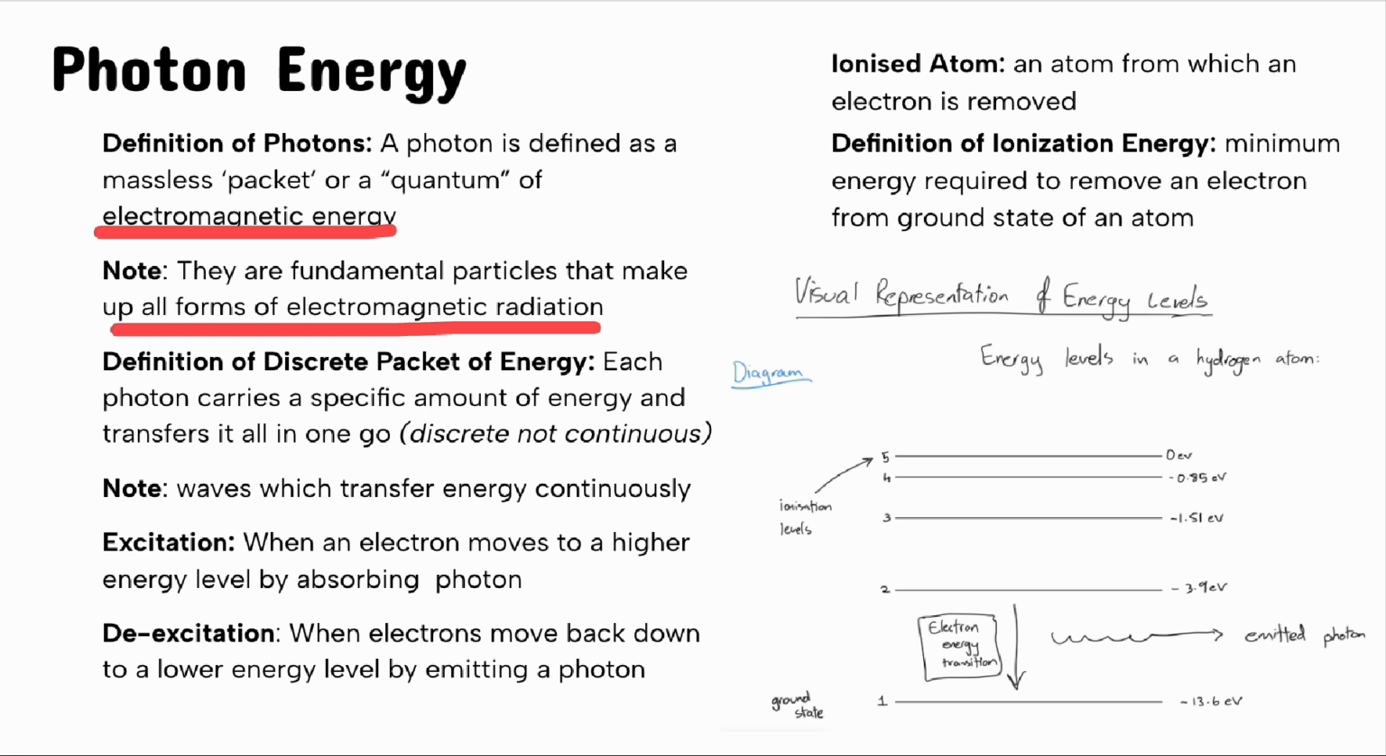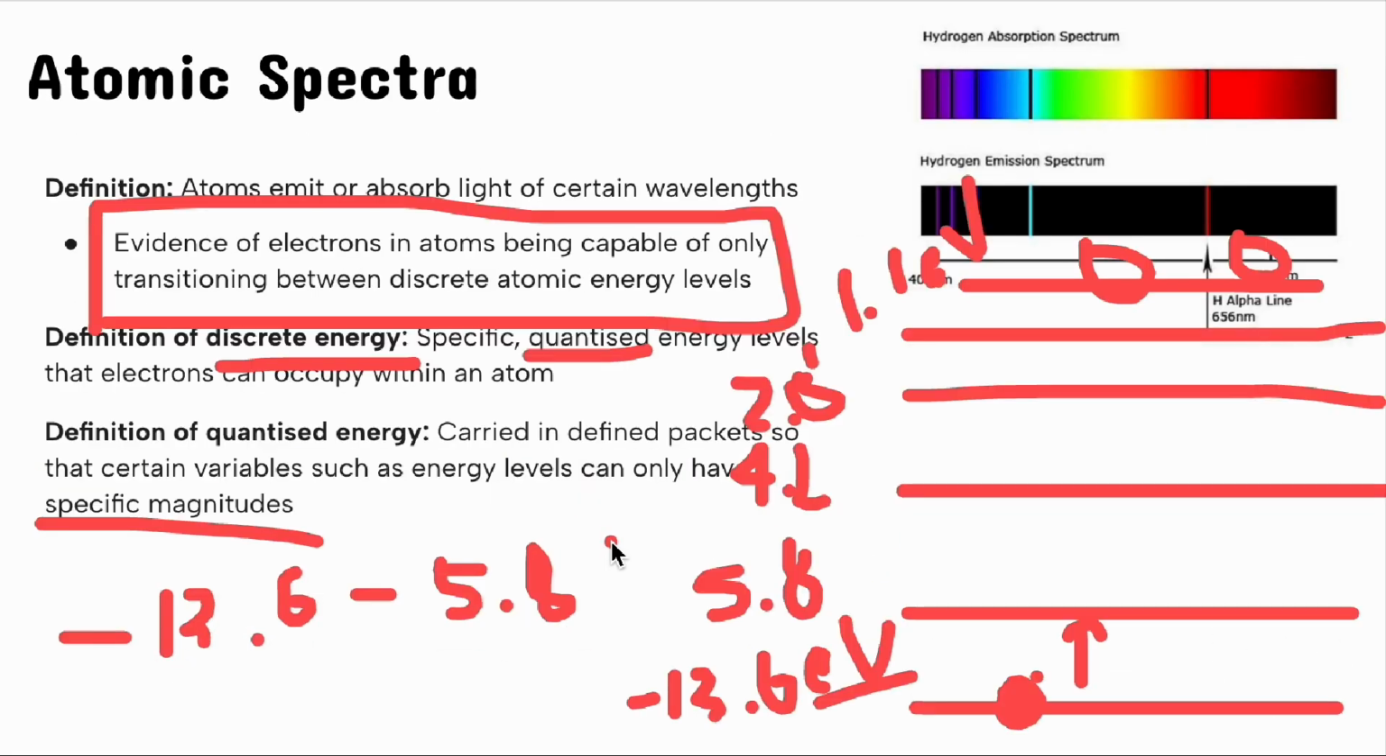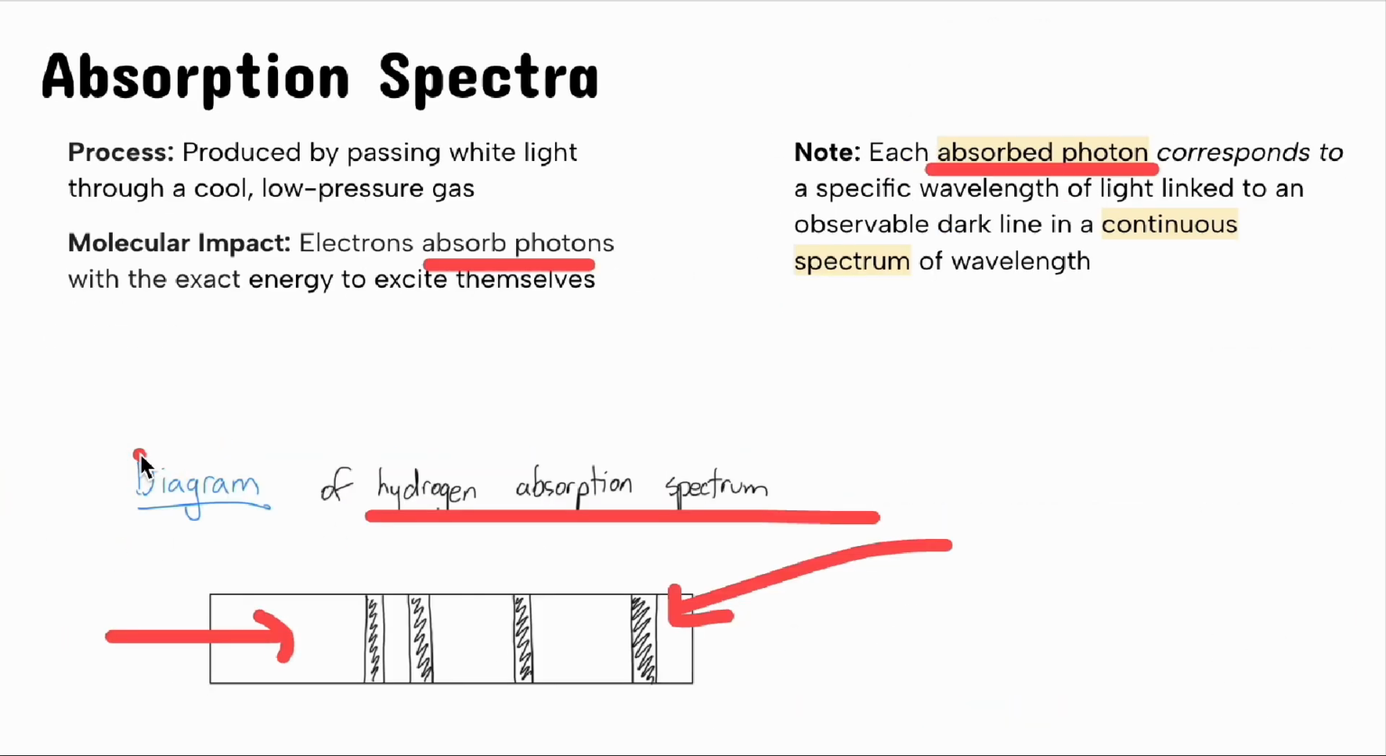Definition of discrete packet of energy. Each photon carries a specific amount of energy and transfers it all in one go. Now we did talk about specific amount of energy over here. Discrete energy, quantized energy, and specific magnitudes. And once again, exact energy when it came to the absorption spectra.